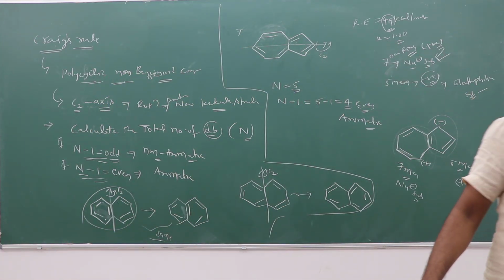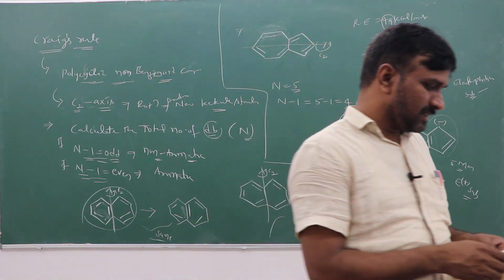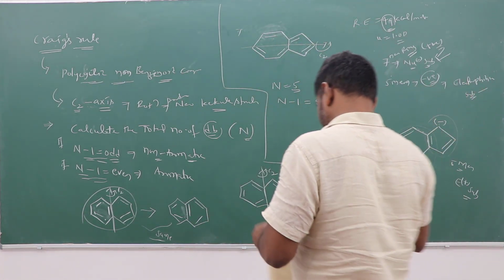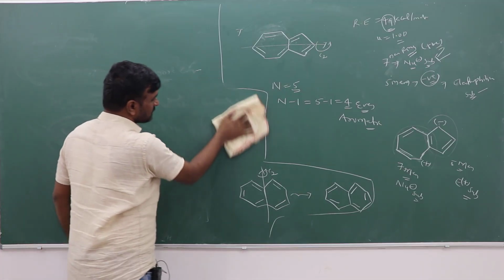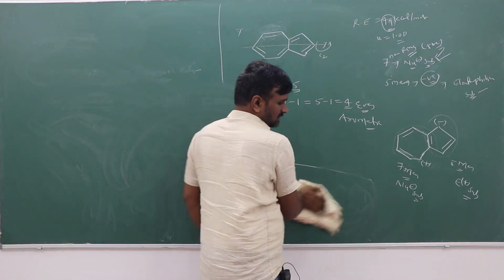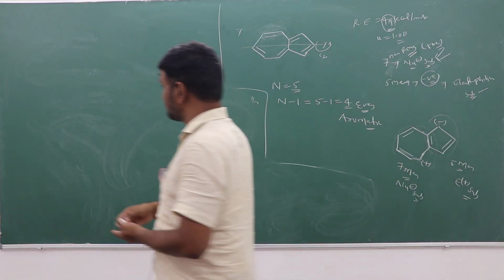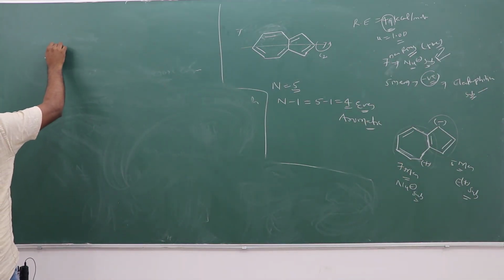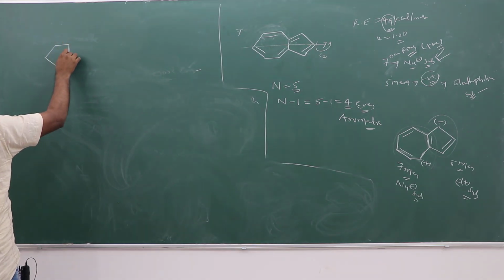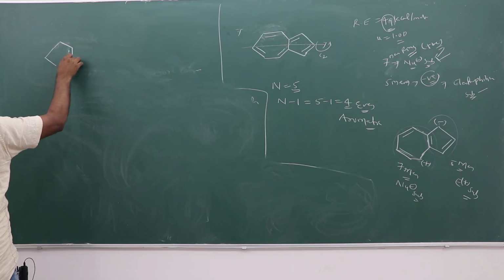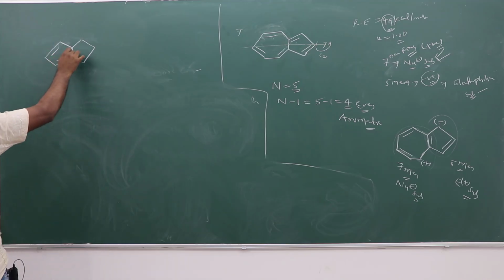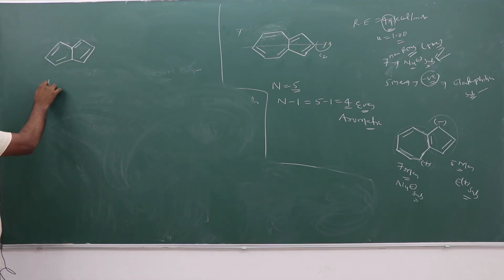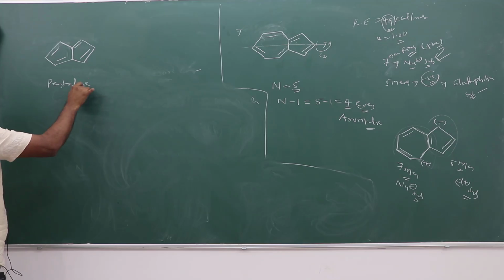If you select pentalene, Craig's rule can be explained with pentalene and heptalene. Some other examples, as I mentioned, pentalene.